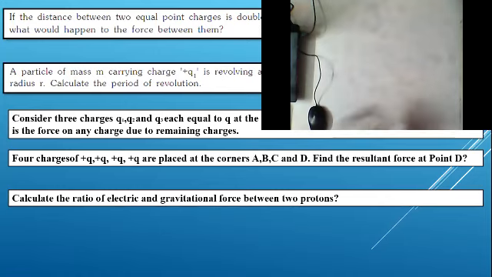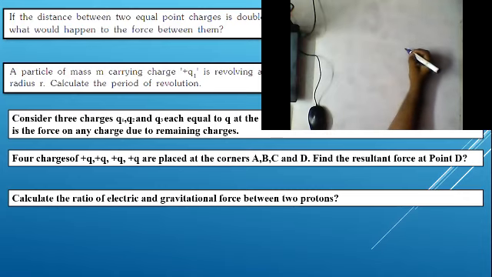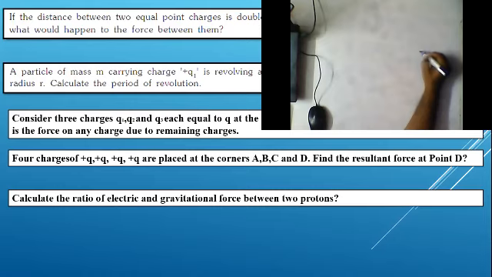Calculate the period of revolution. So with respect to that, we can write the scenario as minus q2.